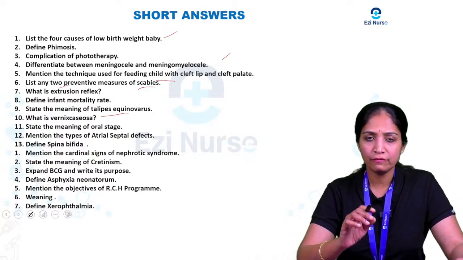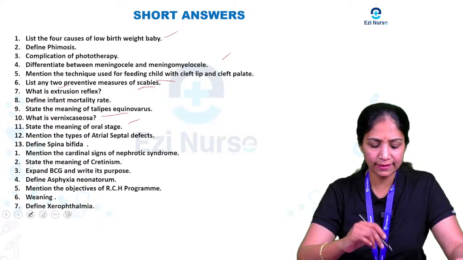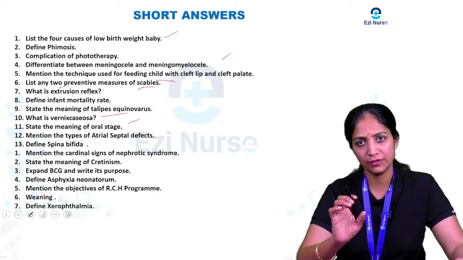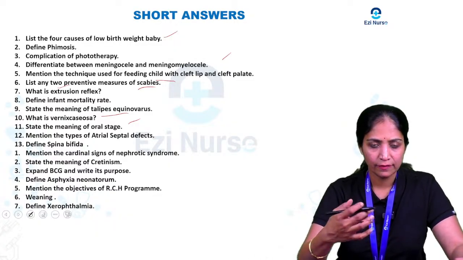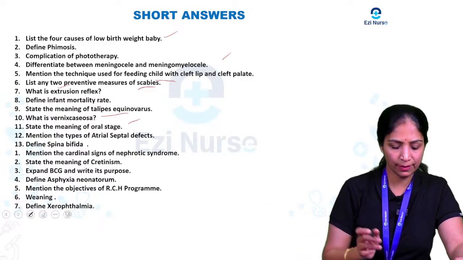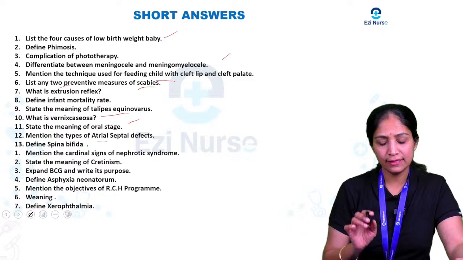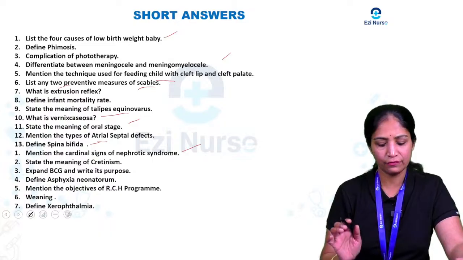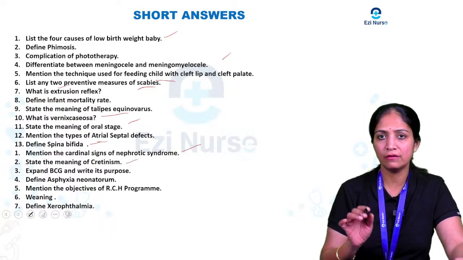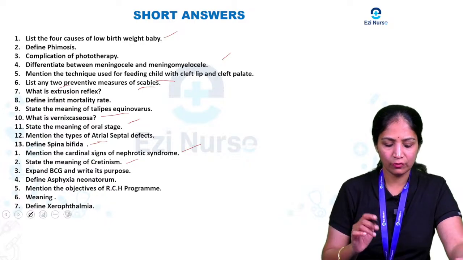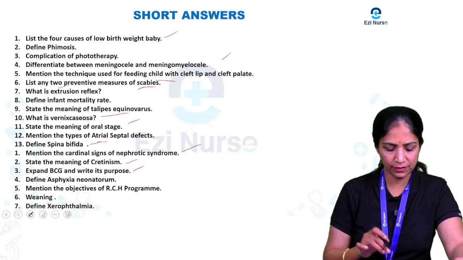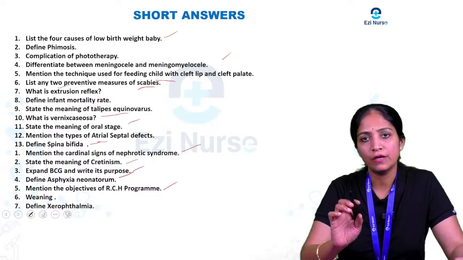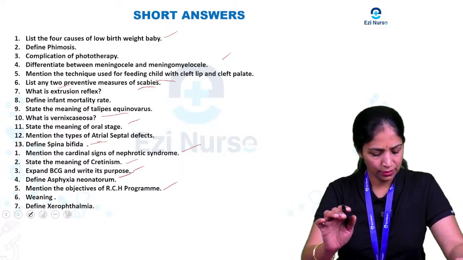And one more is define vernix caseosa, state the meaning of the oral stage. The oral stage is especially present in the infant stage, and that is what you are going to describe. And one more is mention the types of atrial septal defect. And one more is spina bifida, mention the clinical signs of nephrotic syndrome. And one more is state the meaning of cretinism. And one more is BCG, write its purposes, define asphyxia neonatorum. One more is mention the objectives of the RCH program, weaning, define xerophthalmia.